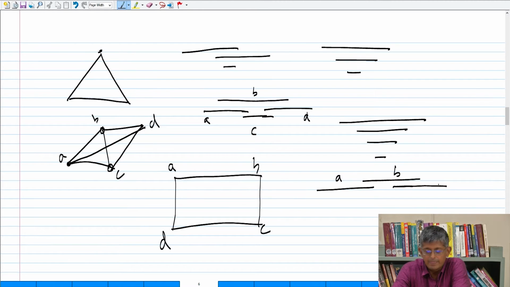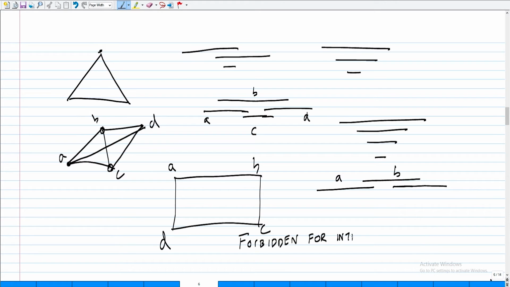Fine. Now if you add D only here, you cannot make it adjacent to A because it's an interval, right? If you try to force it and make it adjacent like this, it becomes adjacent to everything else. Therefore, this graph is a forbidden structure for interval graphs. So that's why I said, if you start drawing this,